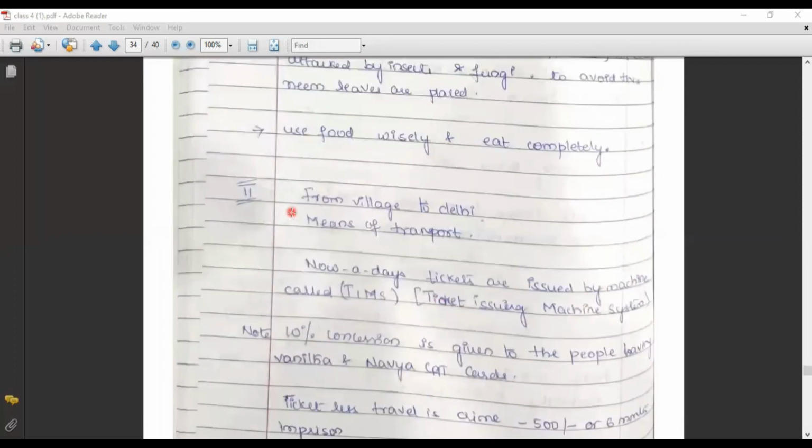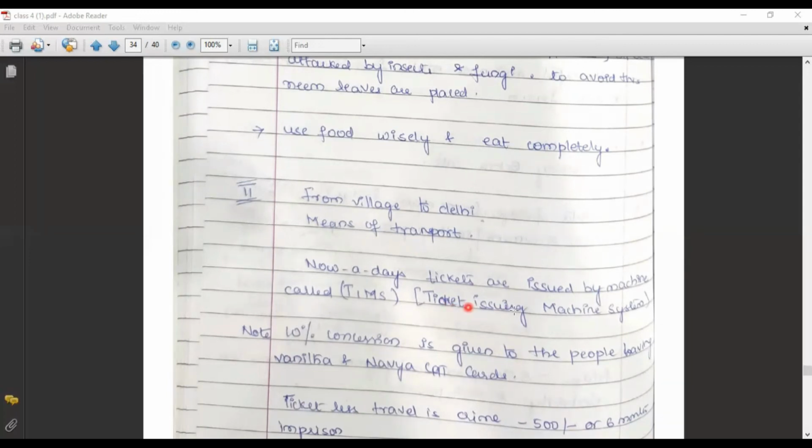Now coming to the next one, means of transport. Transport means moving from one place to another place. What do you mean by a means of transport? Means of transport means moving from one place to another using a vehicle. It can be a rickshaw, a car, a train, an aeroplane. Based upon the type of transport system, whether it is roadways, railways or airways, we are going to use a vehicle and move from one place to another place. That will be transport.